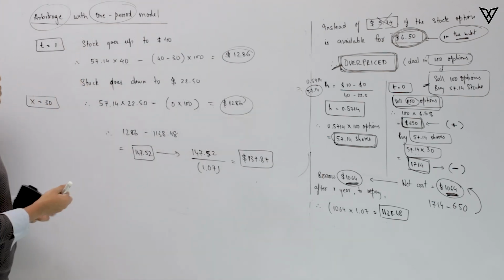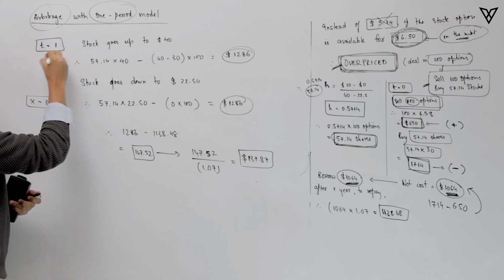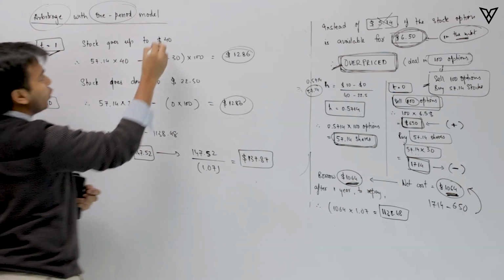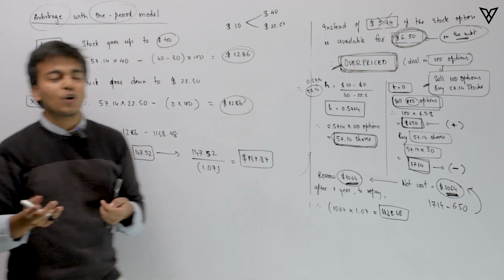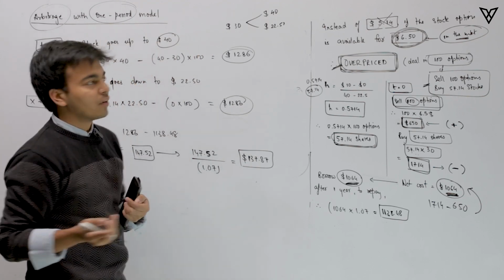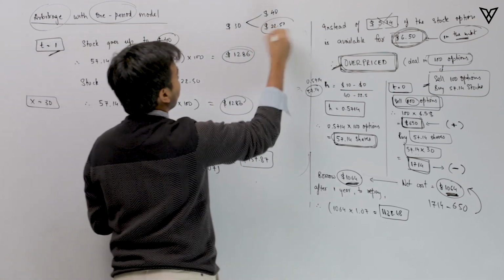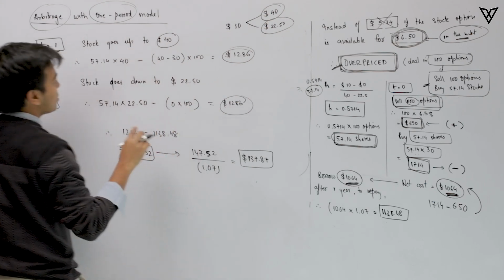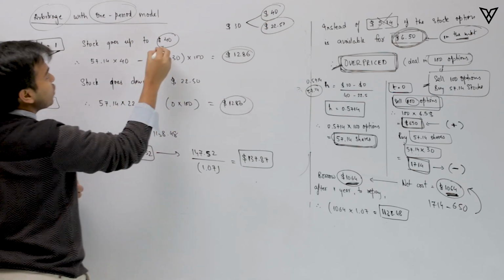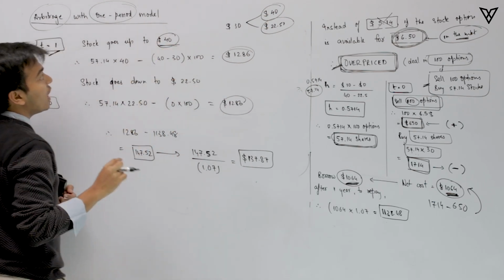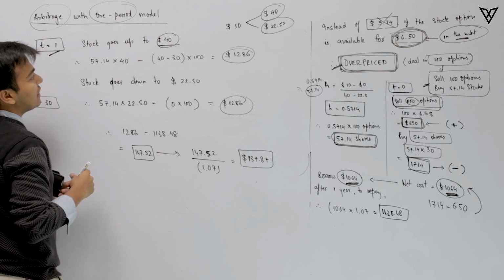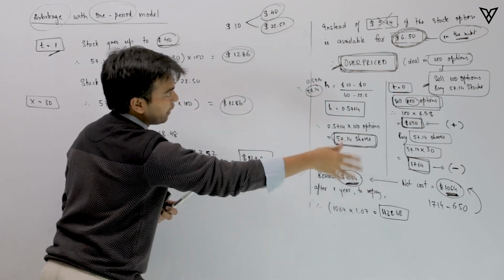Alright, so what we are going to see here is at time period 1, if the stock goes up to $40, we knew that the stock could either go up to $40 at time period 1 or could go down to 22.5. So we are going to take these two situations and understand how exactly things work out. The first case is where the stock is going up to $40. In that case, let's see what our exact position was.